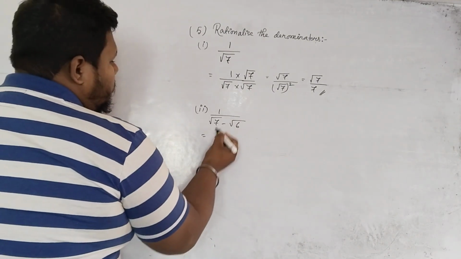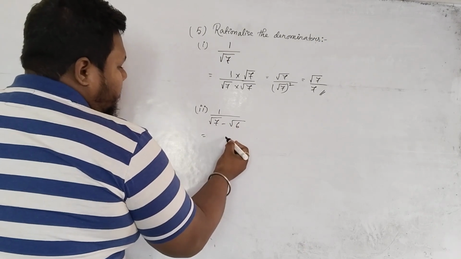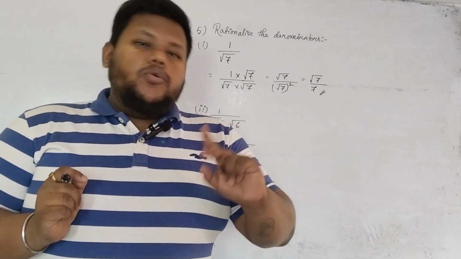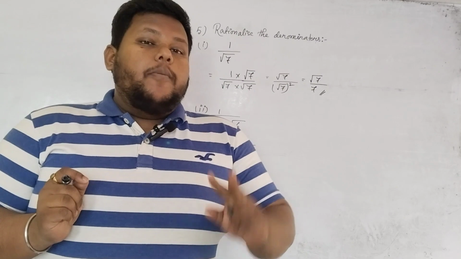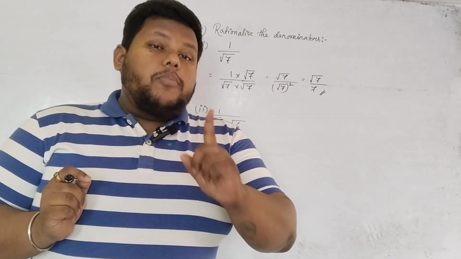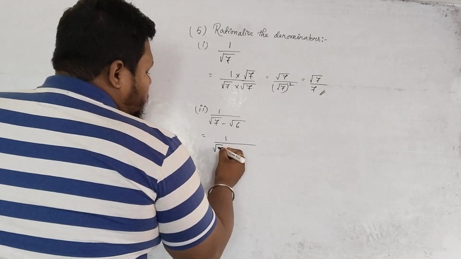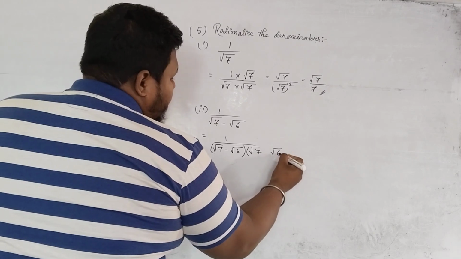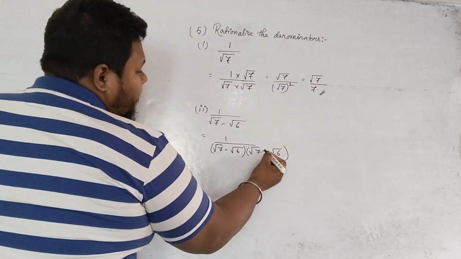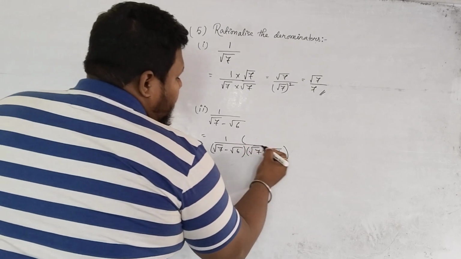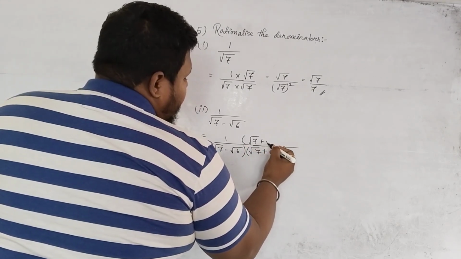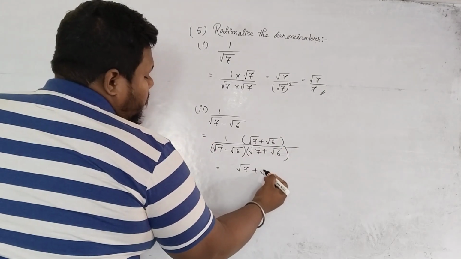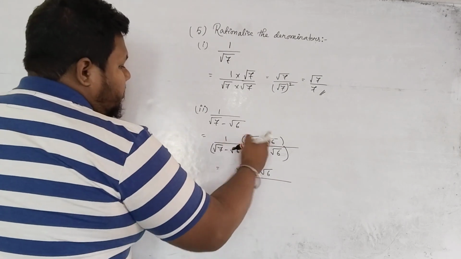Next, question number 2: 1 by root over 7 minus root over 6. Now how many terms are there? There are two terms. Whenever there are two terms, you write the same two terms, but you will write the opposite sign. For example, if there is root over 7 minus root over 6, then you will write root over 7 and root over 6 only, but since it is minus here, it will be plus here, okay? And whatever you have multiplied below, you surely have to write with the numerator also. So here 1 into root over 7 plus root over 6 is root over 7 plus root over 6,